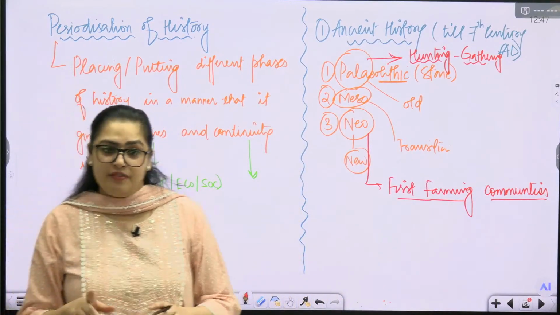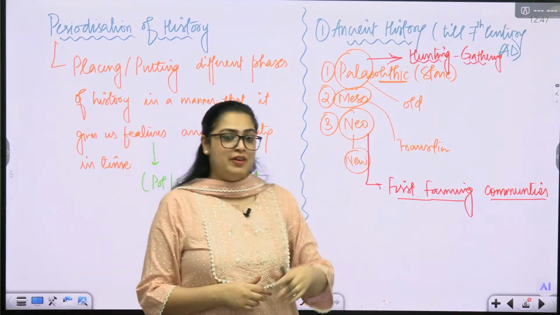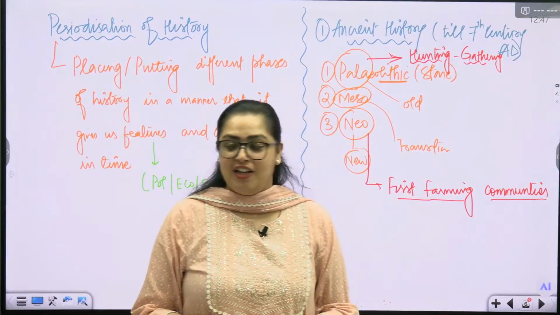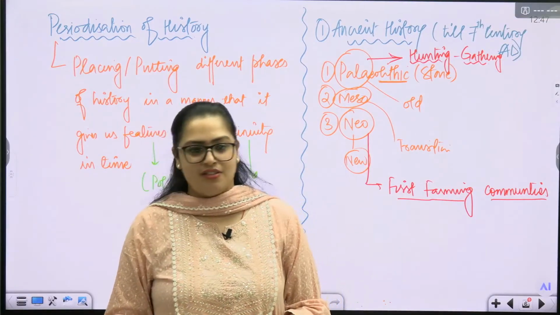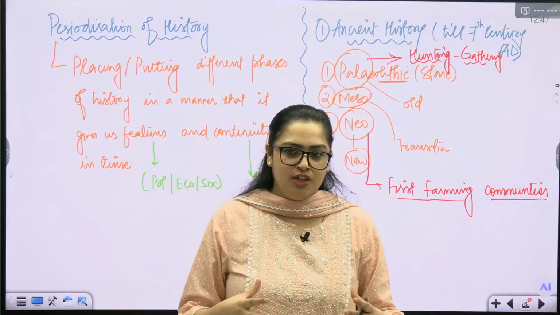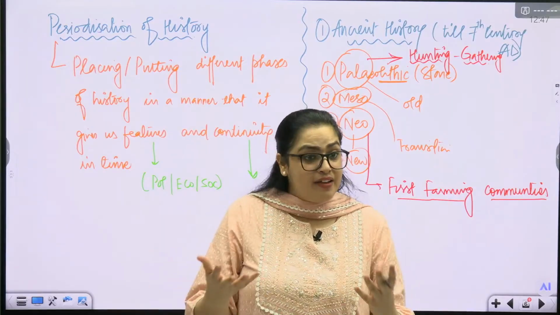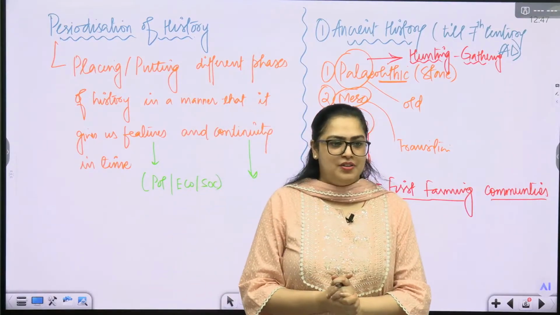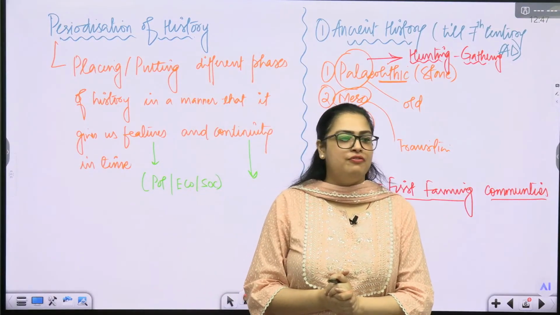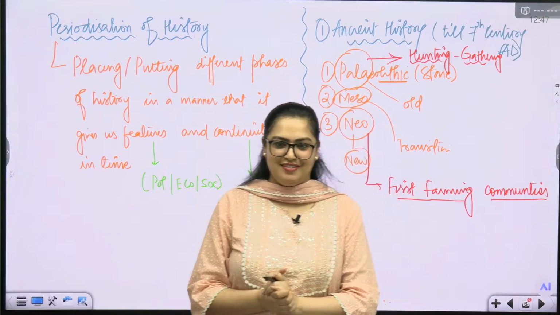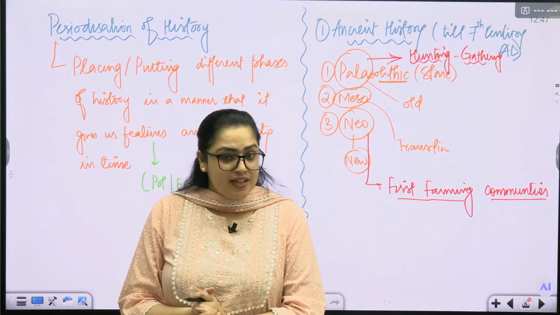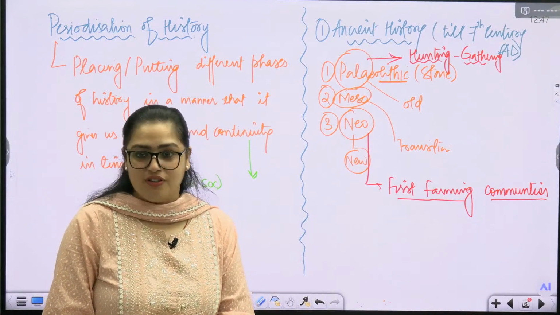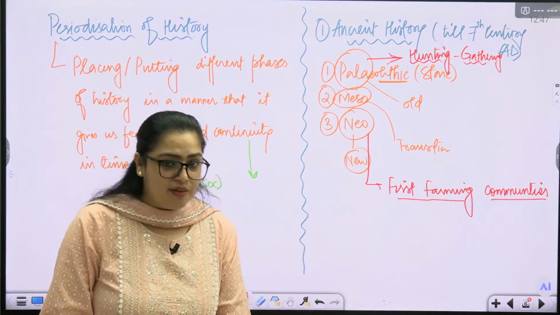So don't believe the thing that hunting and gathering lifestyle was very easy. Today's life is tough, but their entire worry was, how are we supposed to have our next food? Survival is the biggest problem. And from this part of survival starts the story of human interaction. Because it is our need. That is why we always say necessity is the mother of invention. Why do we invent things? Because we need them.